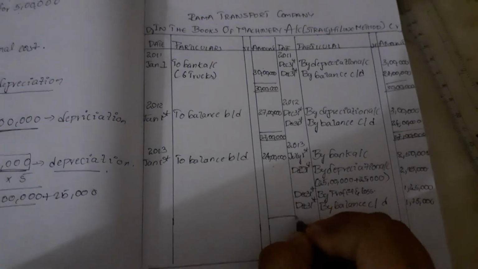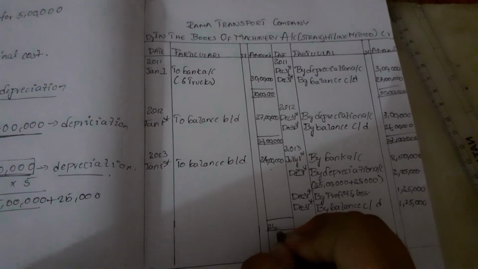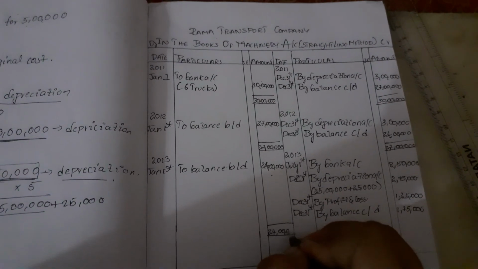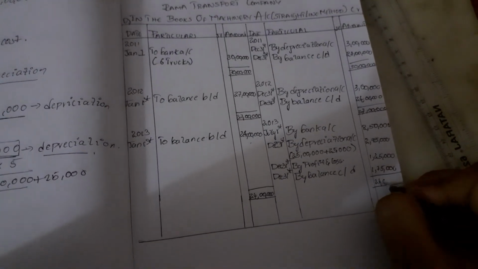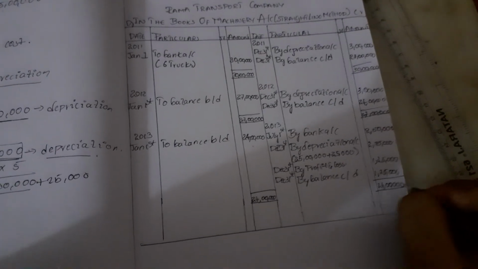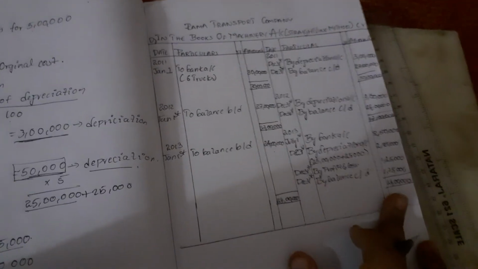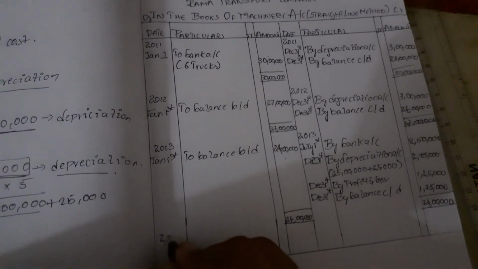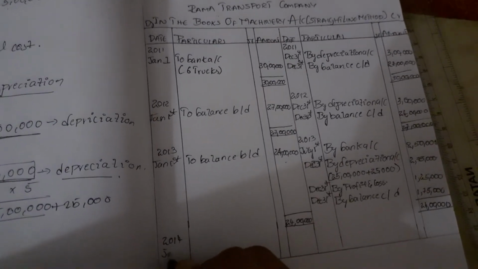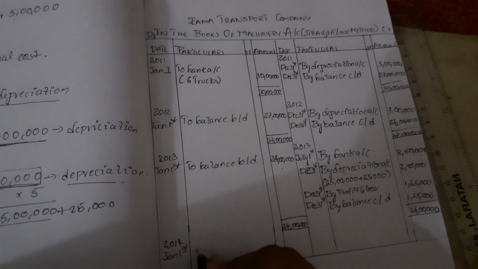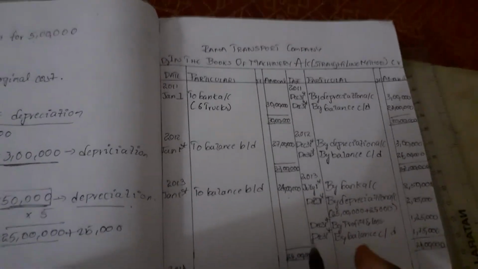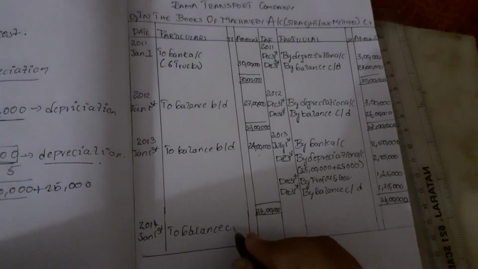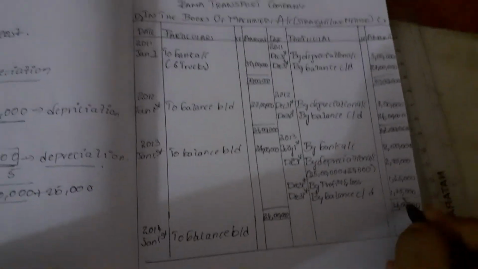We'll write 1,75,000. Here the total is 24 lakhs. If we add all this, we'll get the equal amount 24 lakhs. This again balance C by D will be transferred to next year. We'll write 2014 January 1st to balance B by D. The amount is 1,75,000.